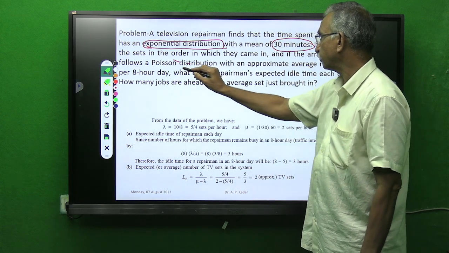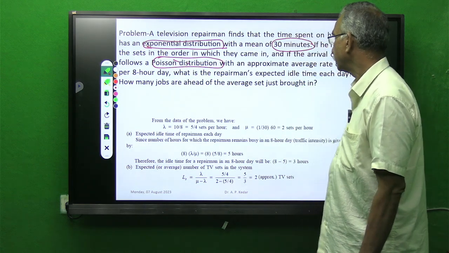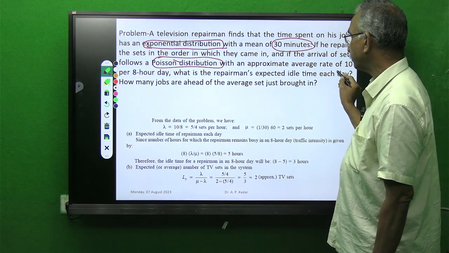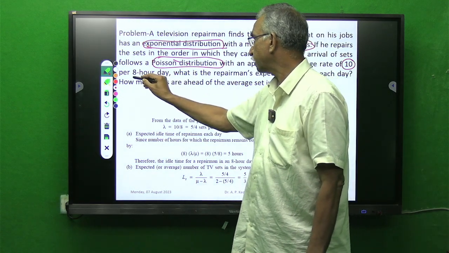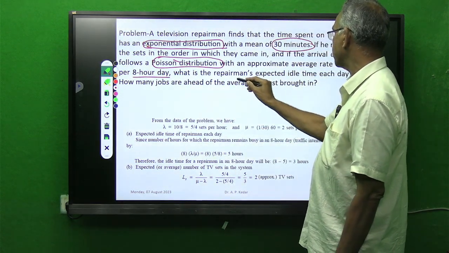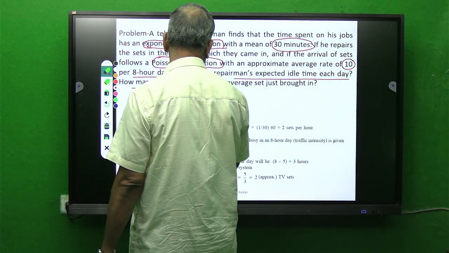If the repairman follows Poisson's distribution, that is arrival, with an approximate average rate of 10 televisions per 8-hour day, what is the repairman's expected idle time each day, and how many jobs are ahead?